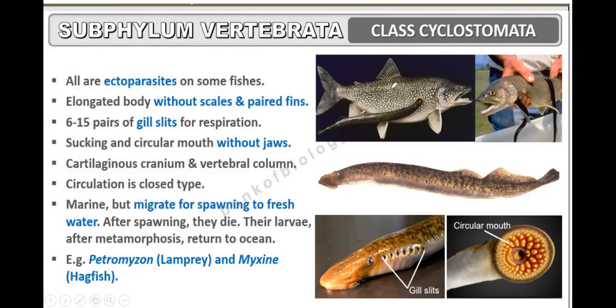Some examples of this class Cyclostomata are Petromyzon, also known as lamprey, and Myxine, that is hagfish. So lamprey and hagfish belong to class Cyclostomata. They are parasitic. See, this is the fish, and here this is a Petromyzon attached to the body of this fish.